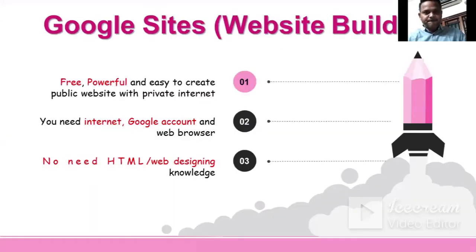That's it. The first and foremost tool that we are going to see is Google Sites. It is a website builder. You can create a powerful and free website, and it is very easy to create a public website with private internet. You need three things. One is your internet, a Google account, and a web browser. So you all have this access nowadays. So you can easily create a website without having any technical skill.